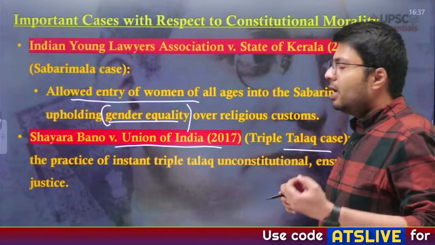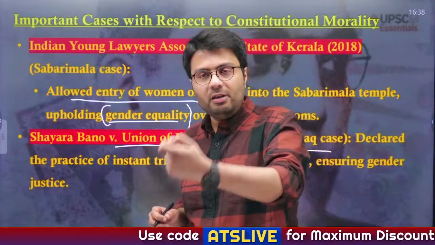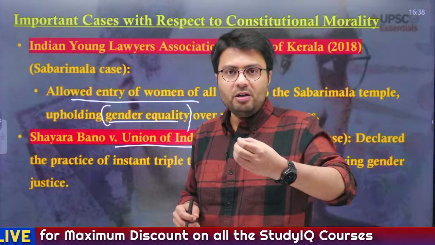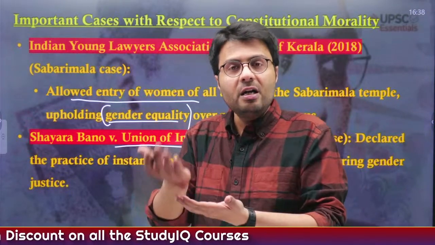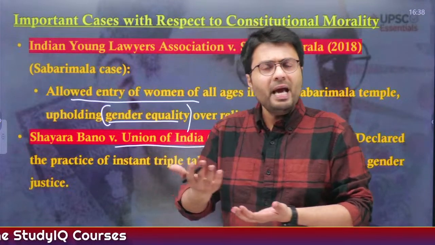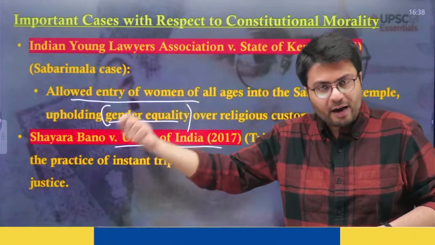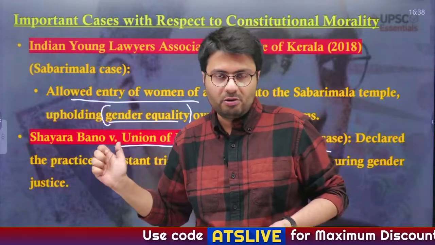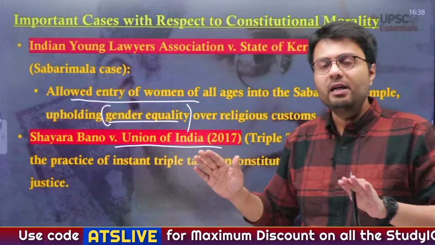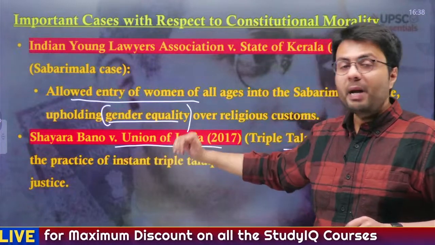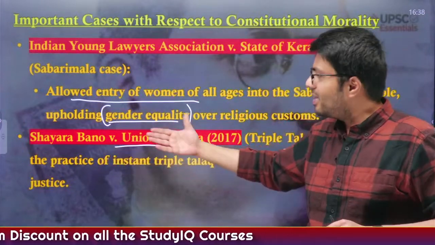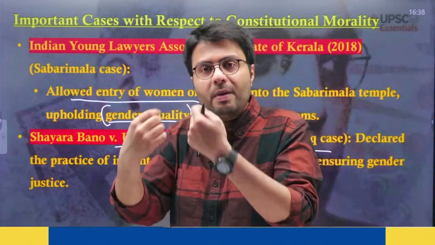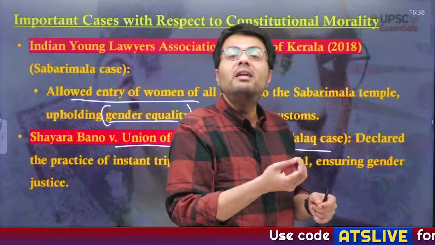the Triple Talaq case, here the Supreme Court of India declared the practice of Triple Talaq illegal, because you understand, a marriage is not just a sacred union, but it is also a legal union between a man and a woman. So it shouldn't be as easy for a man to give divorce to a woman just by uttering the words talaq 3 times, or by WhatsApping her talaq 3 times, right? So this should not be the case. So this is why this kind of practice was made illegal by the Supreme Court, and that is why it was ended, because there should be equality between man and woman, and it shouldn't be as easy for any person to end their marriage.